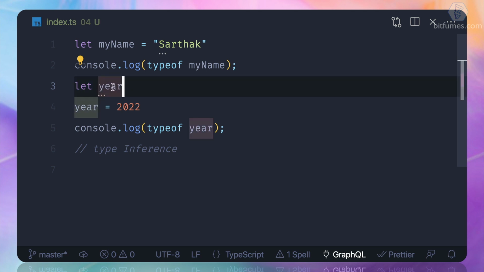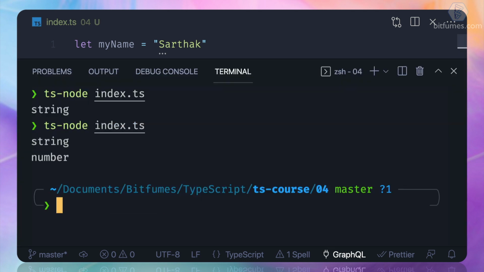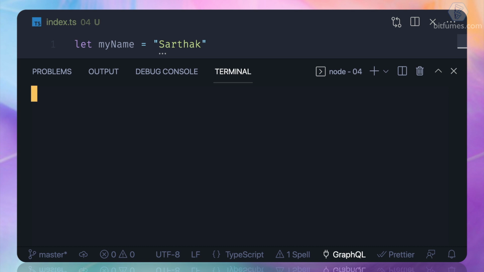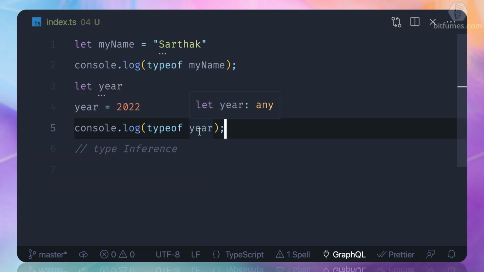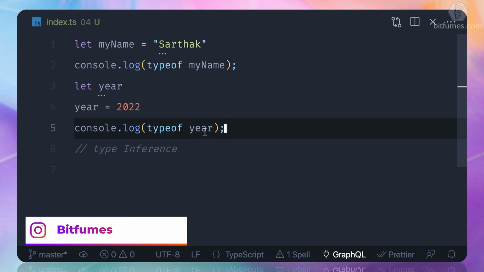So I say the type is any. Now here it's still any, here it's still any, but what if I run it? Let's see, it's getting number. This is really weird, because here the hover is saying that the type is any for the year variable.